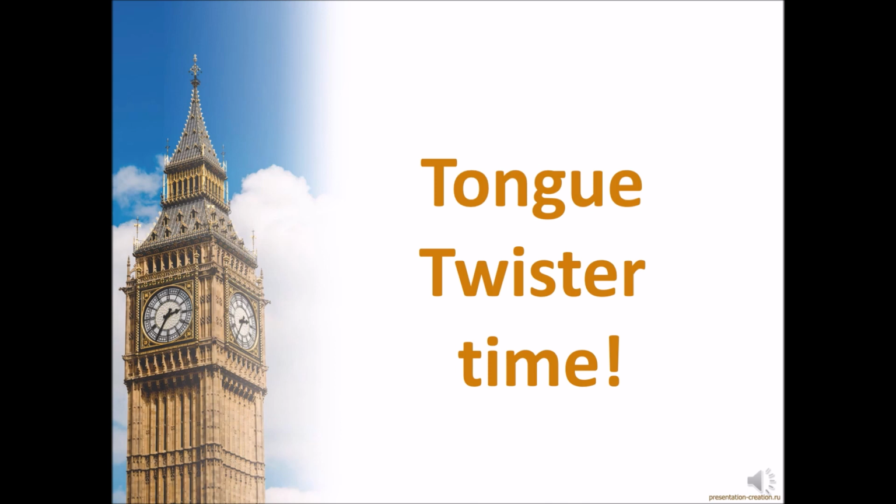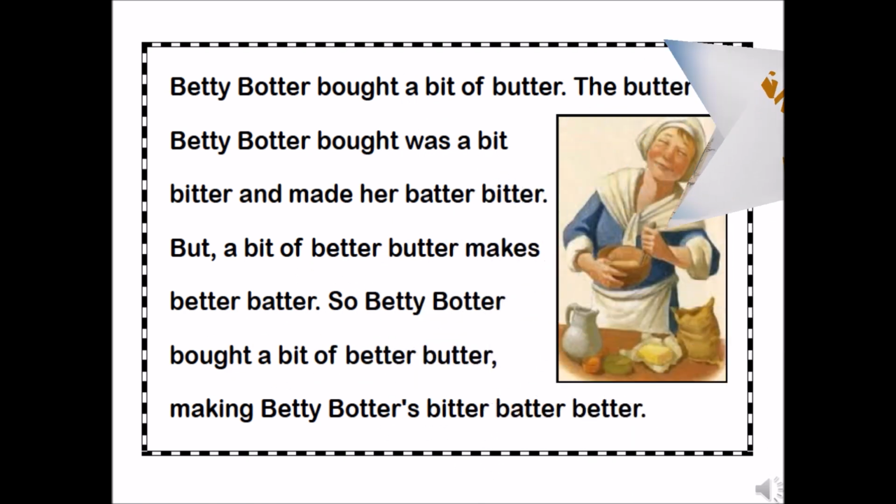Are you tired? It's tongue twister time now. Do you like challenges? Then you may try yourself in this challenge. Betty Botter bought a bit of butter. The butter Betty Botter bought was a bit better, and made her batter bitter. But a bit of better butter makes better batter. So, Betty Botter bought a bit of better butter, making Betty Botter's bitter batter better.